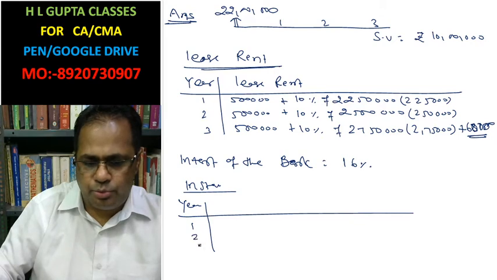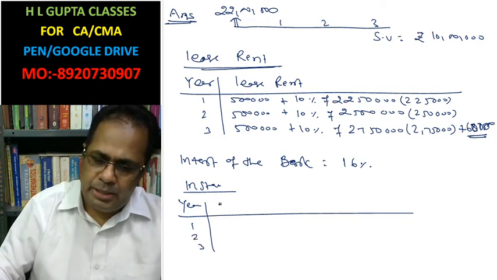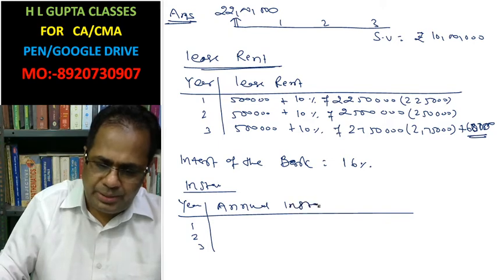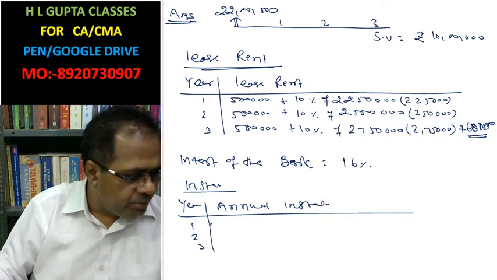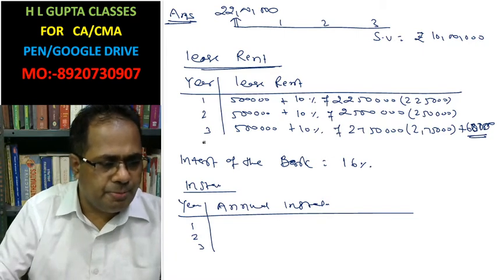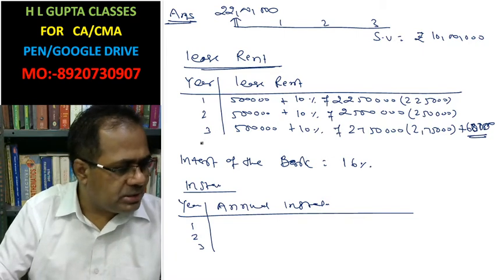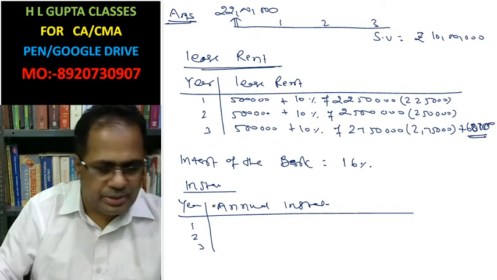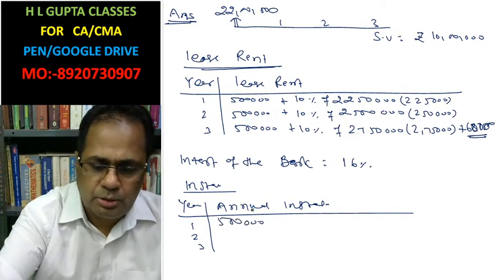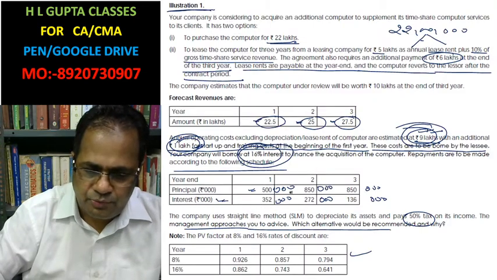And you have to pay an annual installment for years 1, 2, 3. What is the annual installment you have to pay? It is given as 5 lakh. Look at here how the installment is given: the first year is 5 lakh, then 8 lakh 50,000, 8 lakh 50,000.